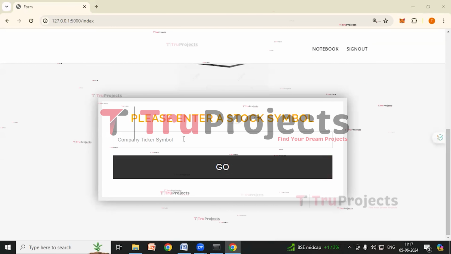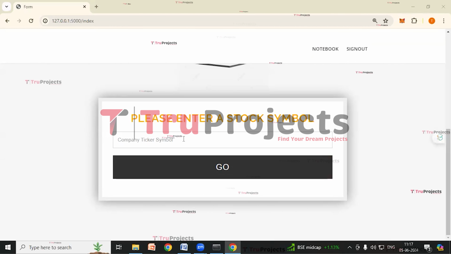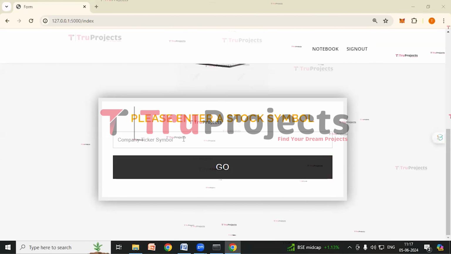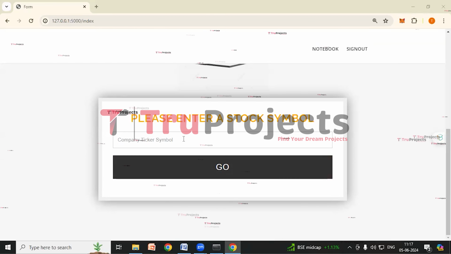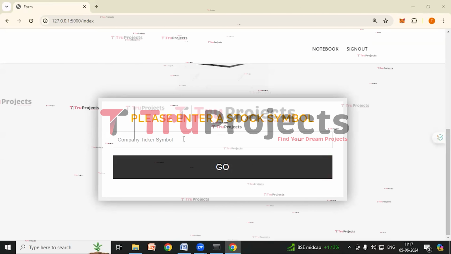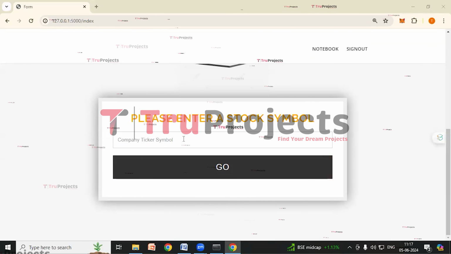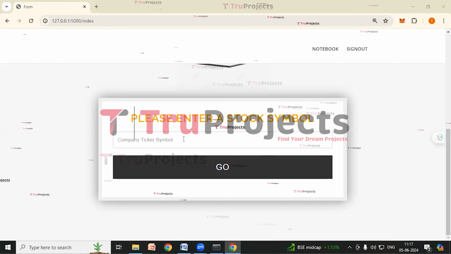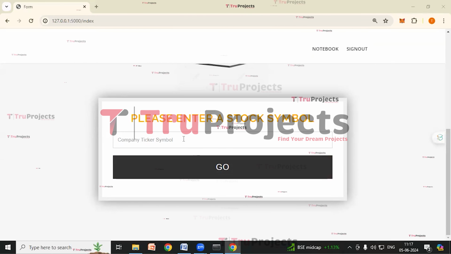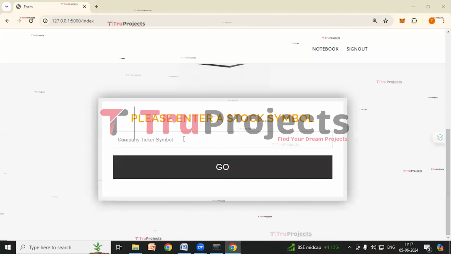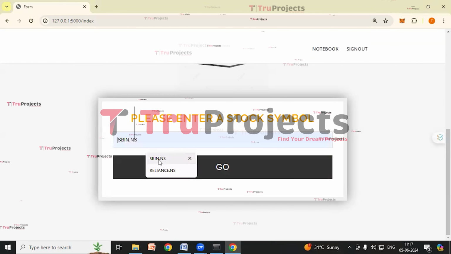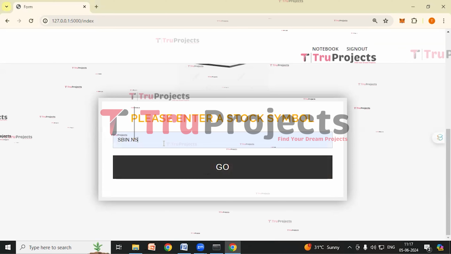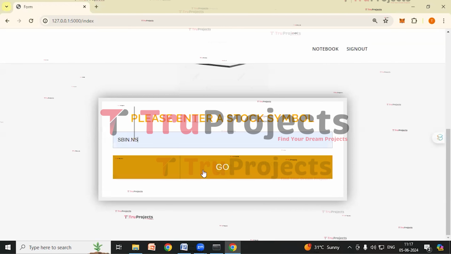So company ticker symbols are abbreviated codes used to identify publicly traded companies on stock exchanges. They consist of letters or numbers and are used in financial markets for trading purposes. Examples include AAPL for Apple, MSFT for Microsoft. So here we have to provide ticker symbol as input. I'm giving it as sbin.ns. This is the ticker symbol for SBI. Now click on go button.